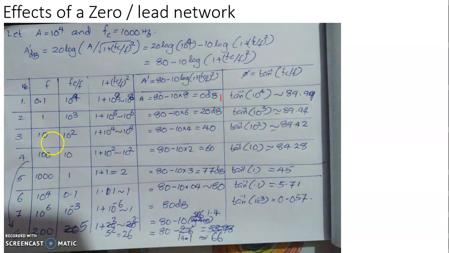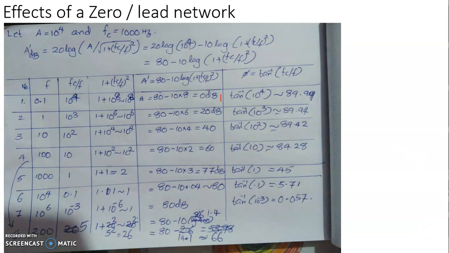So in the case of a zero, when the frequency of the input signal is less than the characteristic corner frequency, gain is very small. And as the frequency increases, the gain also increases. This increase of gain has a definite rate.